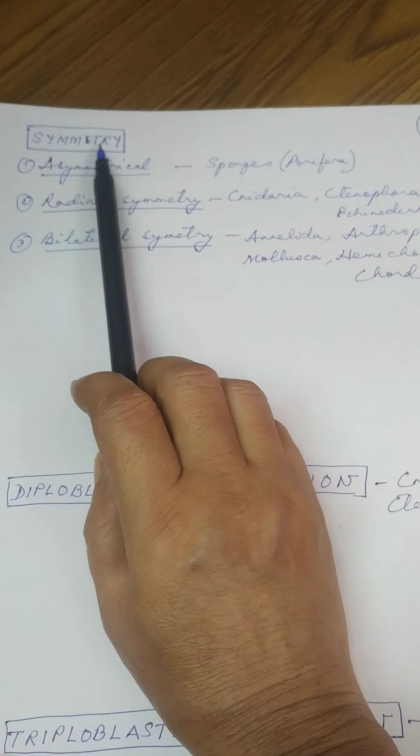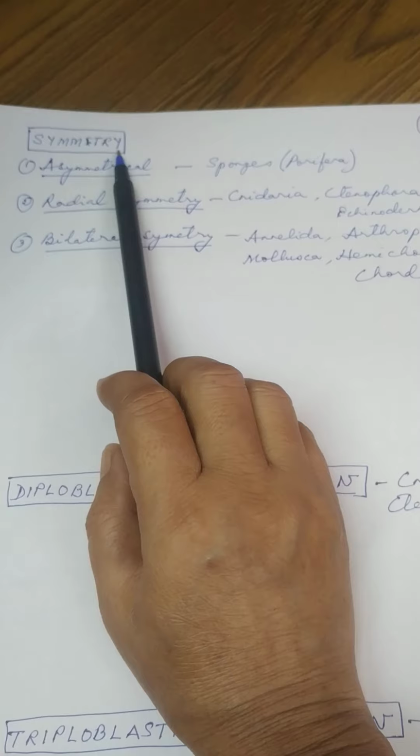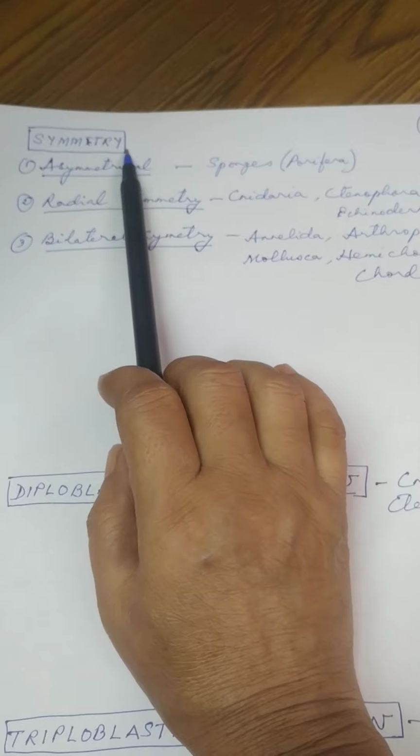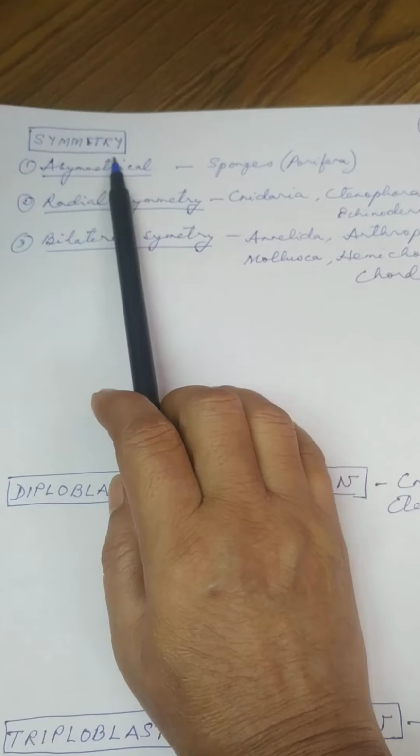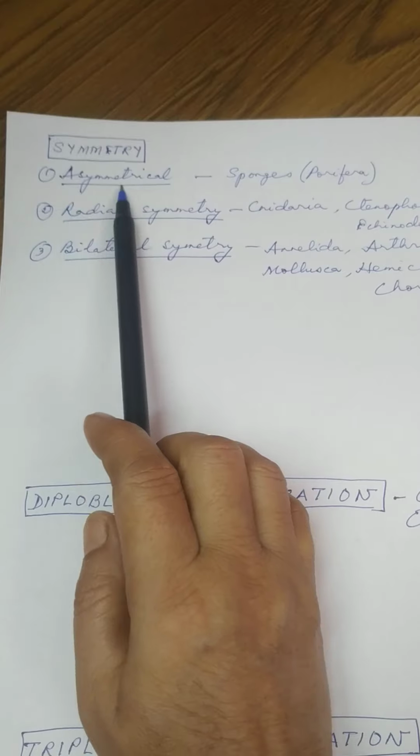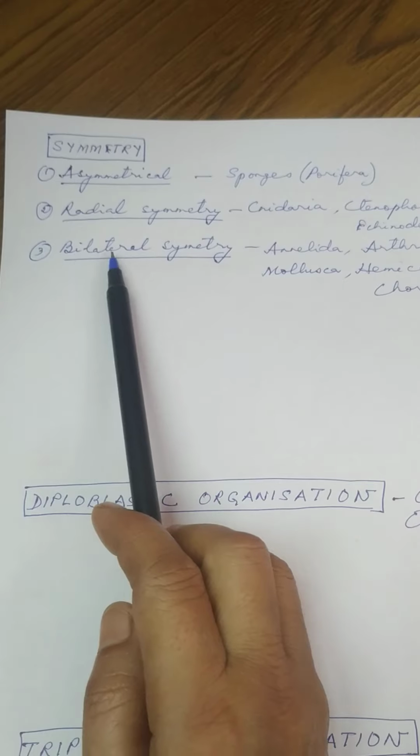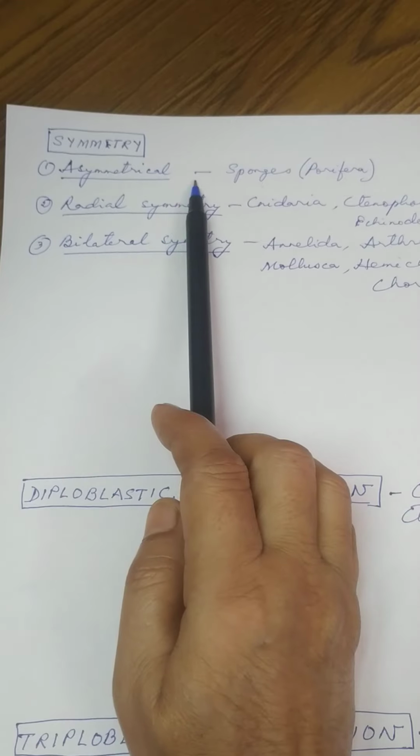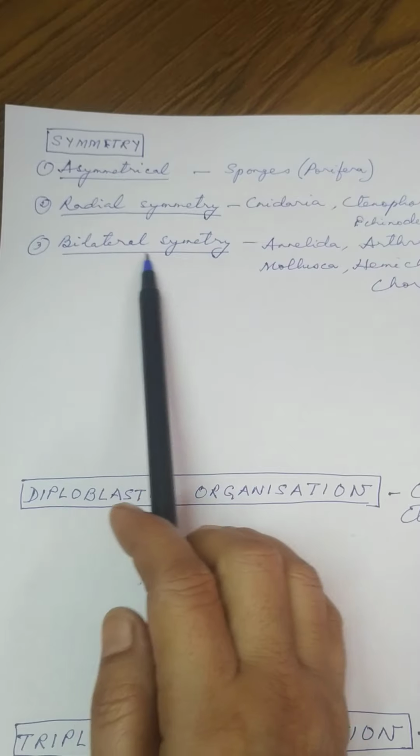Symmetry means what? Symmetry means balanced proportion. So on the basis of whether the body has symmetry or not, animals have been categorized into 3 groups. And what are they? Asymmetrical animals, radially symmetrical animals, and bilaterally symmetrical animals. That is, asymmetry, radial symmetry, and bilateral symmetry.